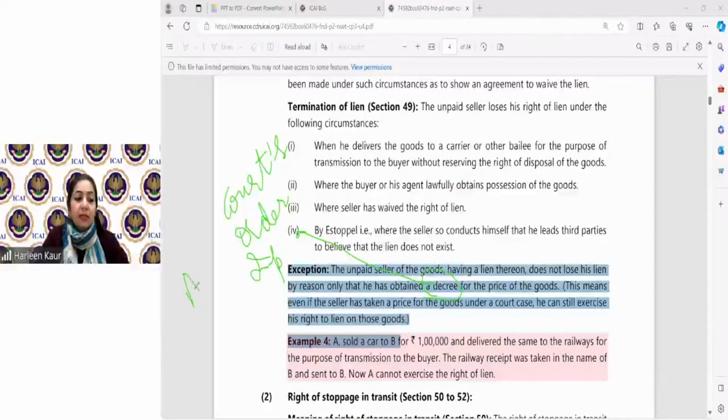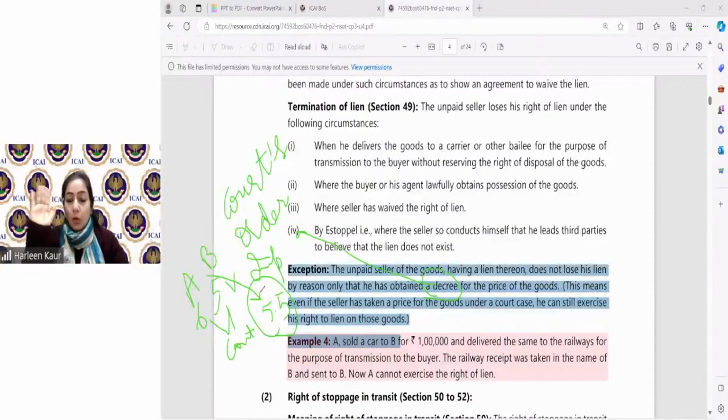Sometimes what happens is A and B are having a fight, buyer and seller. Buyer says, I will pay 5 rupees. Seller says, no, you should pay 6 rupees. He says, no, I will only pay 5. And both of them went to the court. Court says, neither buyer nor seller, you have to pay 5.5 rupees. So now court has given the order to A that the reasonable price for these particular goods is 5.5 rupees. Now A has this order from the court.